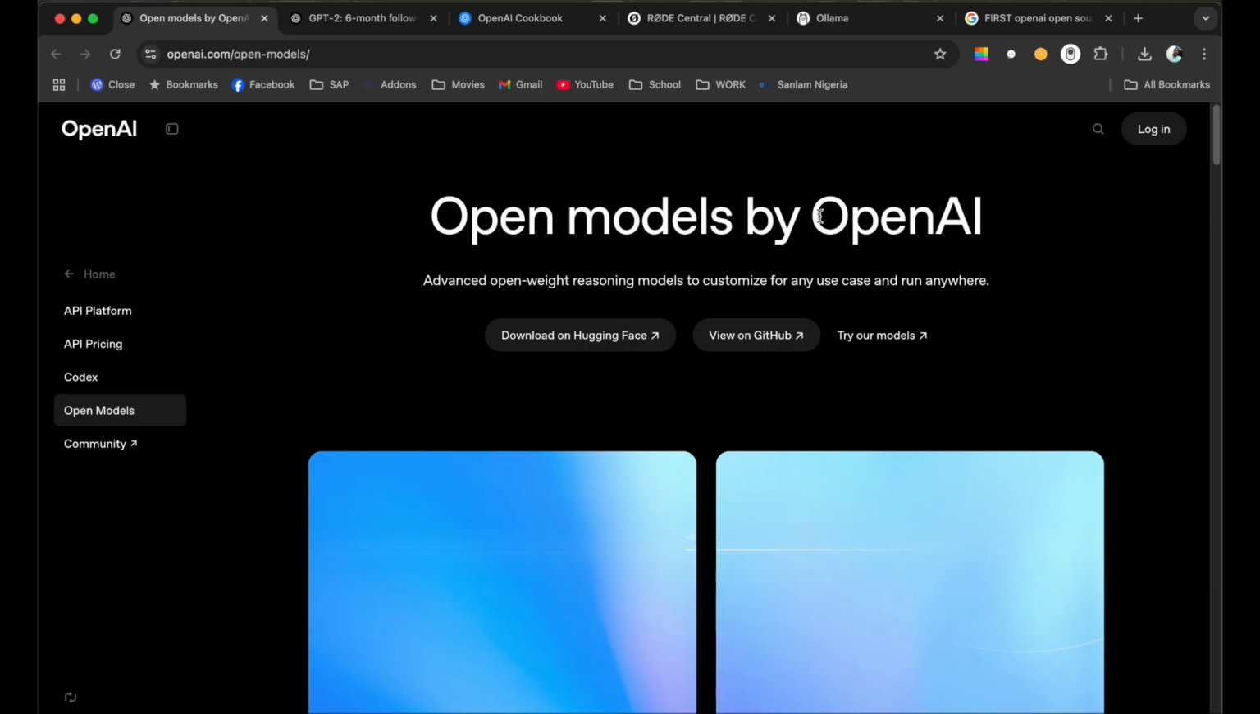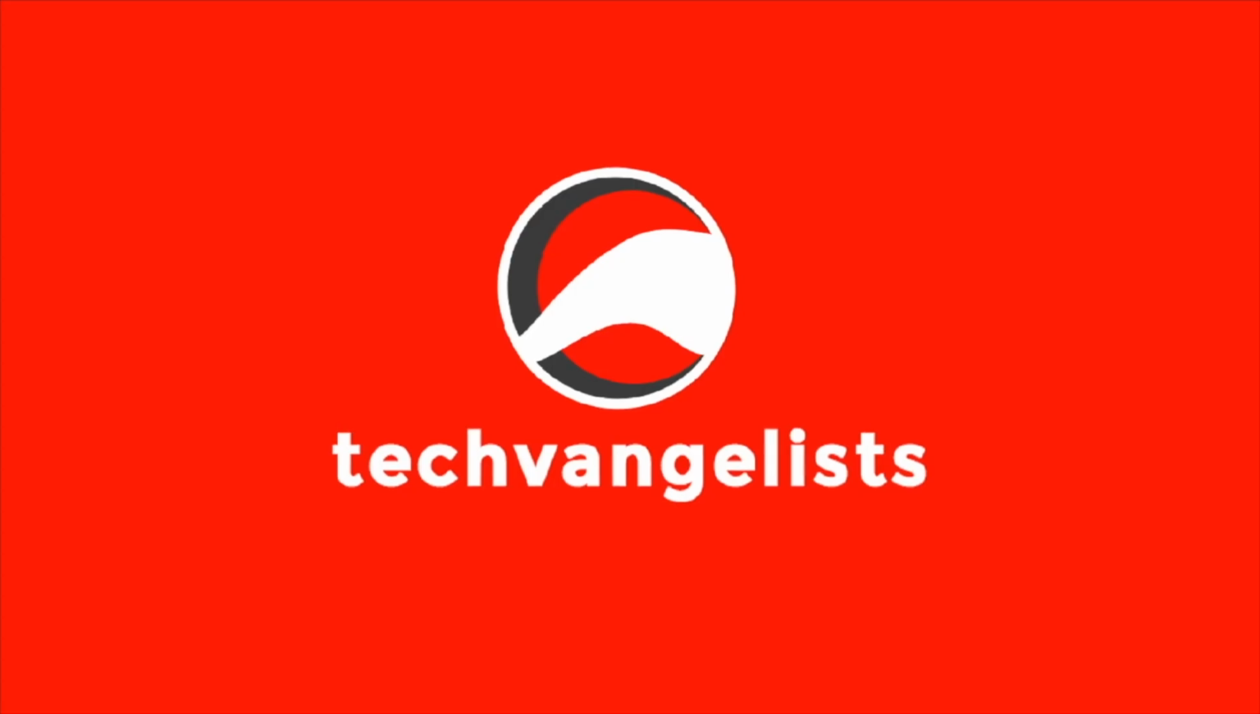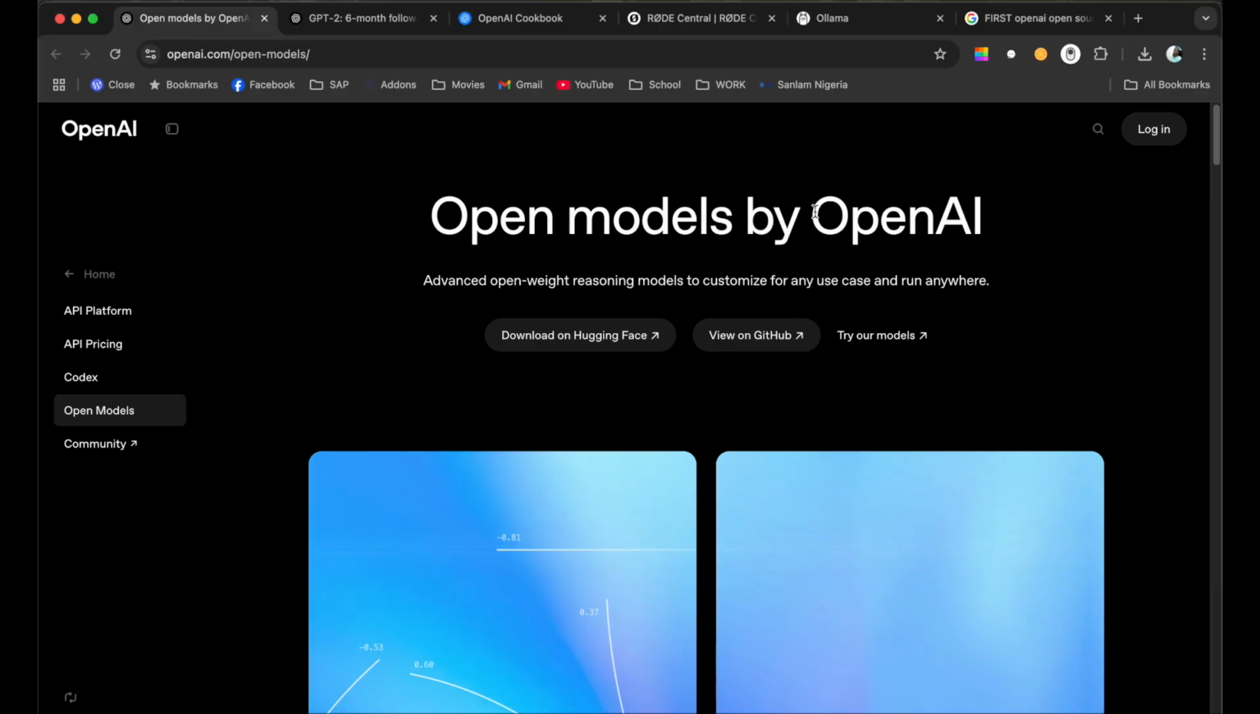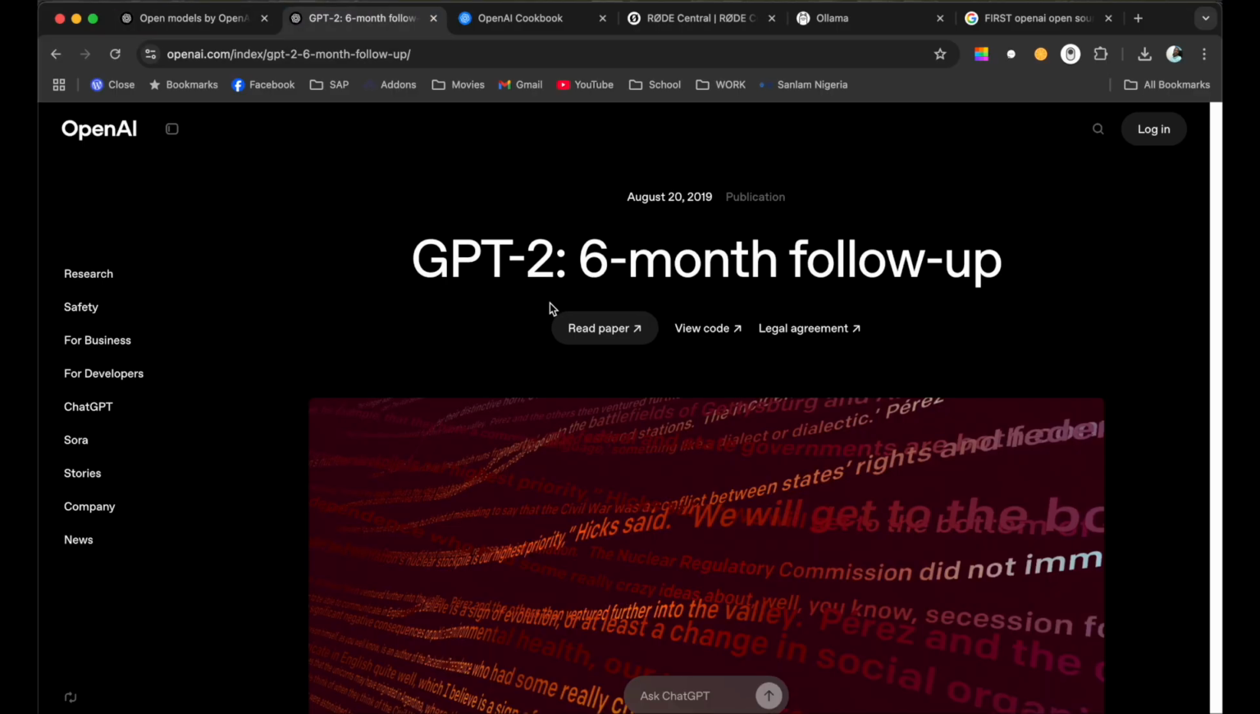But wait a minute. This was not OpenAI's first open source model, as everybody's claiming. Let's go back in time. GPT-2 was the first open source model created by OpenAI. The time when Elon Musk, Sam Altman, and the then OpenAI team partnered together to make sure that artificial intelligence was truly open. This was the beginning of all the advancements that we see today.